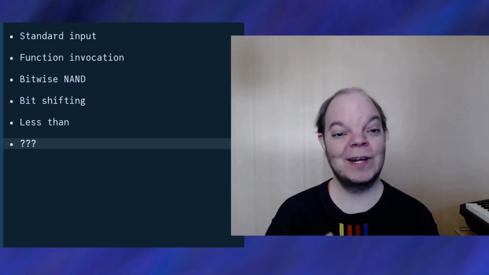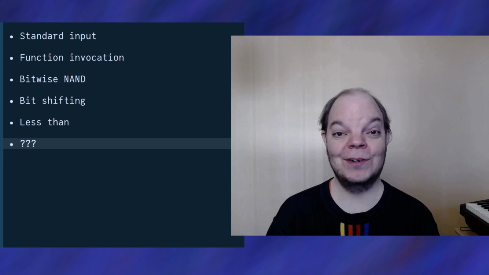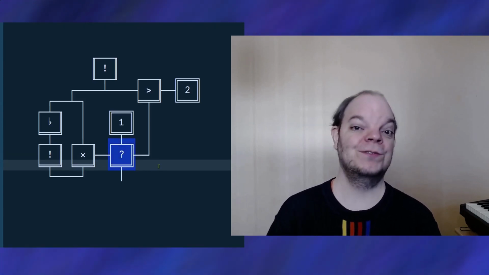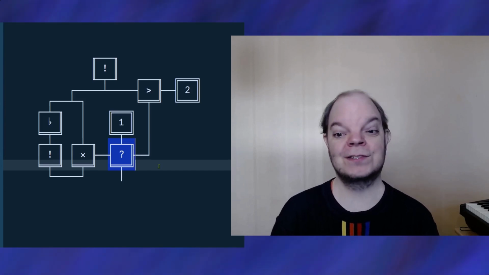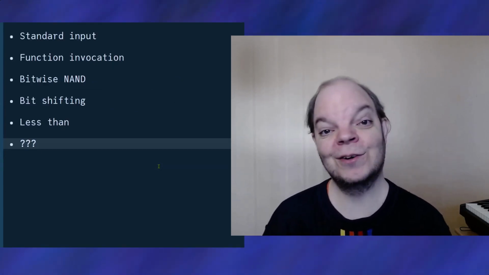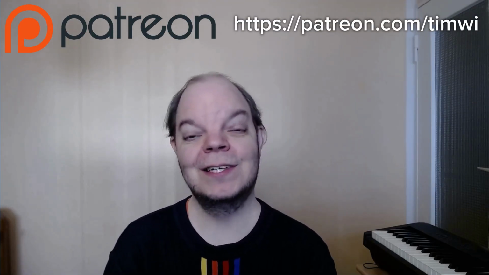Think about how to write an addition function using only these 5 building blocks. Now take a quick look back at the factorial function. Just as a quick heads up, you are going to need this function in order to do addition as well. So start by thinking about how to implement an if-then-else function using only these 5 basic operations. And then once you have that, see if you can come up with an addition function. And I'll see you in the next video.